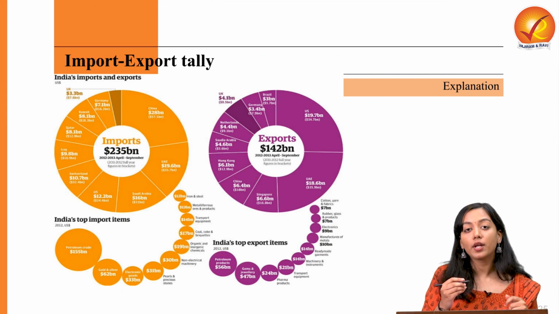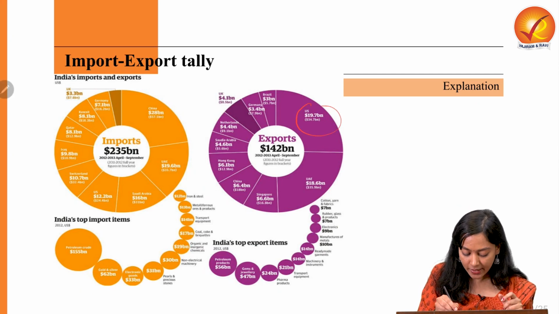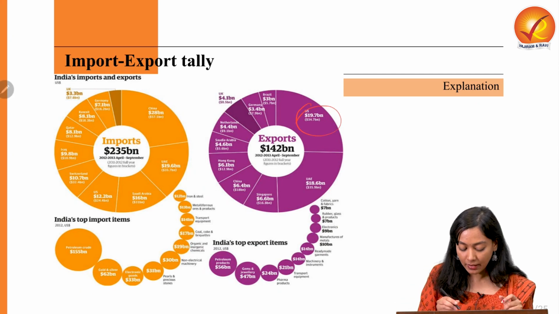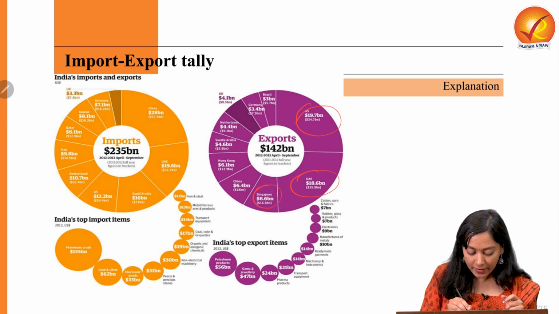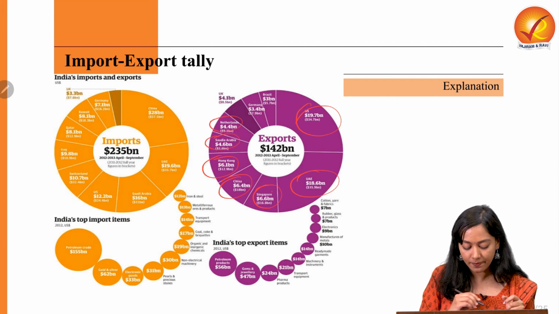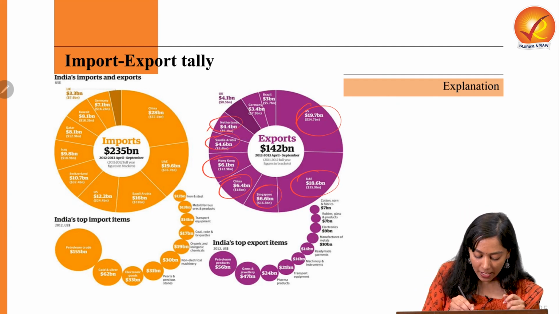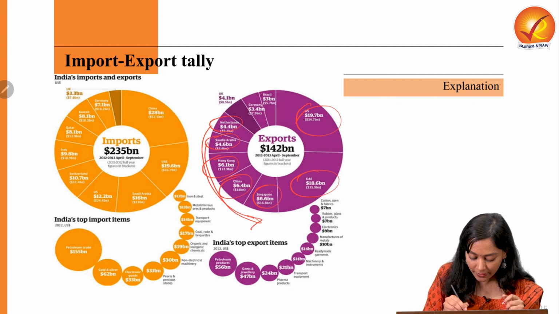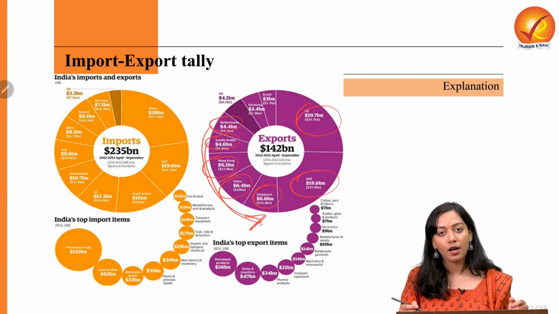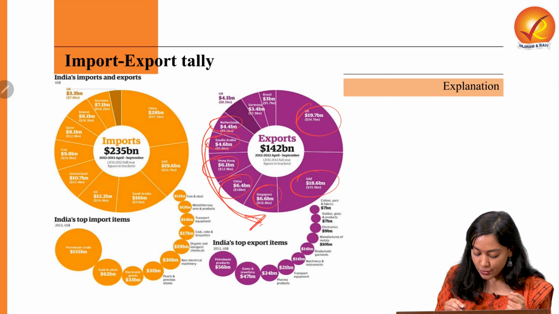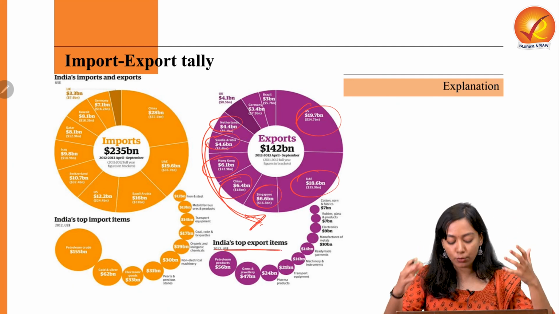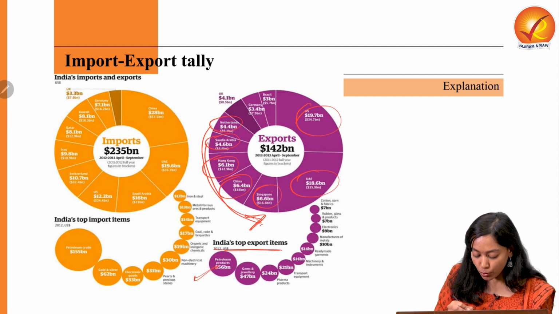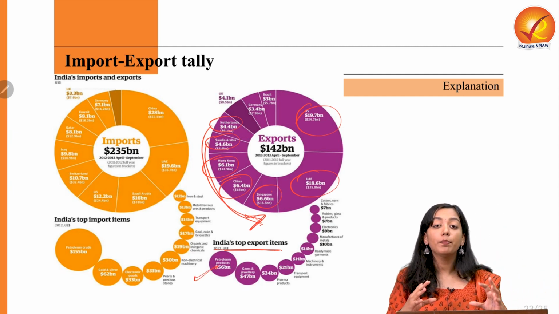We export the most to USA, after that to UAE, then Singapore, then China, Hong Kong, Saudi Arabia, Netherlands. Netherlands and Saudi Arabia have recently, in these quarters, made their place in the top 3. Secondly, let's talk about the top export items from India. What are we exporting the most? India is exporting petroleum products the most.